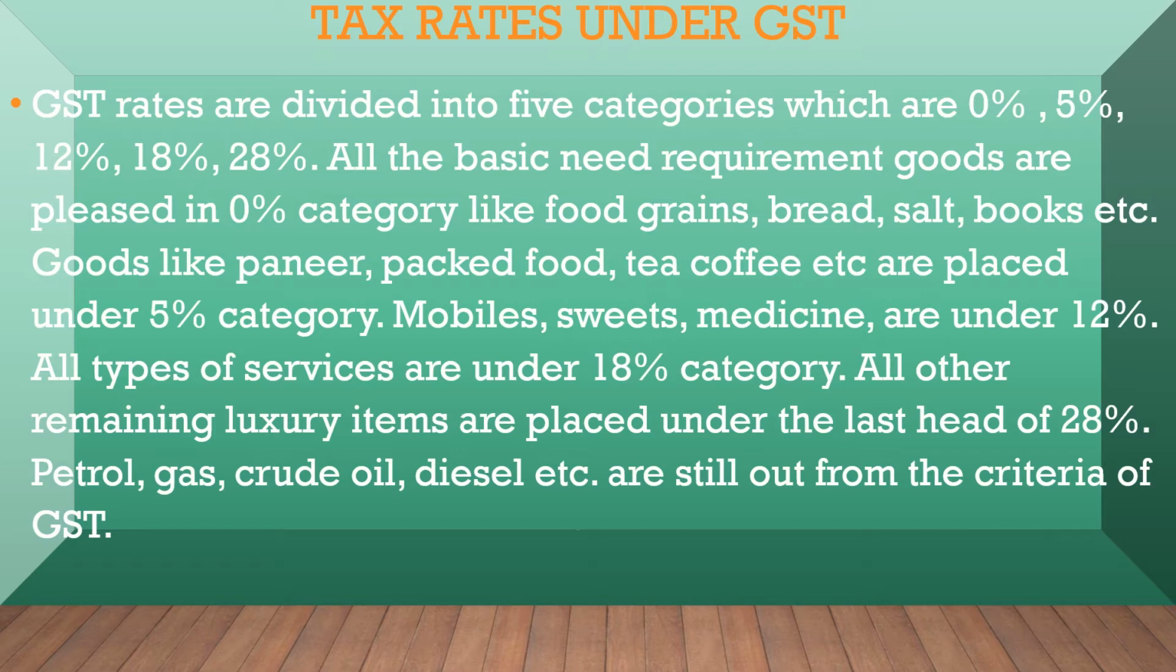Mobiles, sweets, medicine are under 12%. All types of services are under 18% category. All other remaining luxury items are placed under the last head of 28%. Petrol, gas, crude oil, diesel etc. are still out from the criteria of GST.